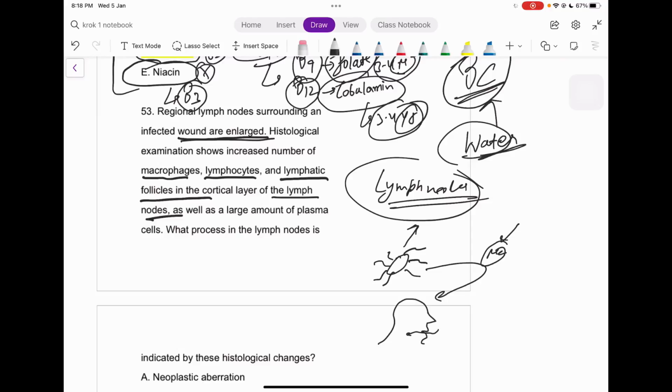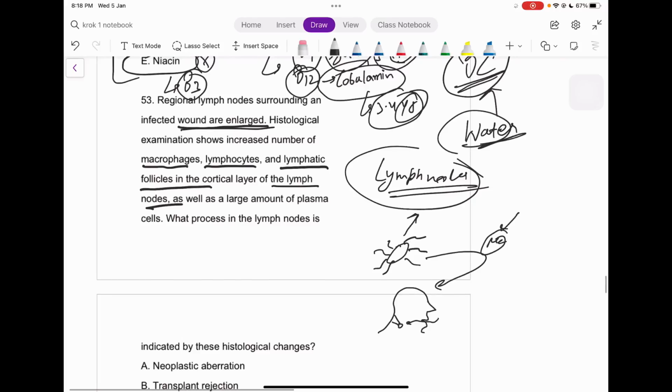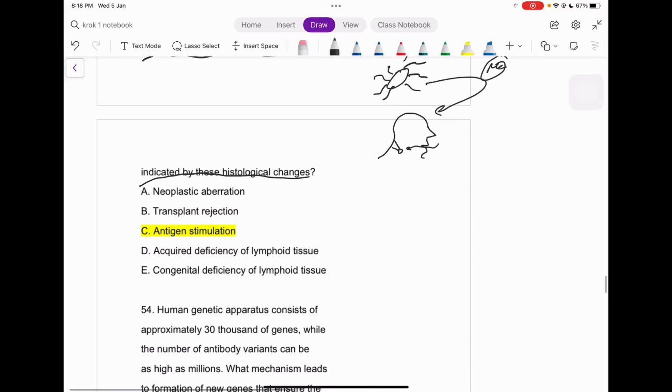There may be some lymph node here which gets stimulated by some antigen from here itself, right? So that must be the case, as well as a large amount of plasma cells is seen. Okay, what process in the lymph node is indicated by these histological changes? That is itself antigen stimulation. Why not the other options, guys?